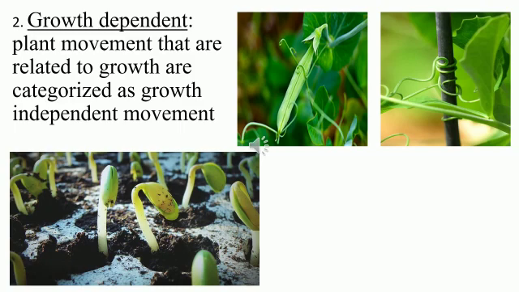These directional movements of plants in response to some stimulus are called tropic movements. So you can get a question like, what are tropic movements? The directional movements of a plant in response to some stimulus, in response to some trigger, are said to be tropic movements. We will see it in the next slide.